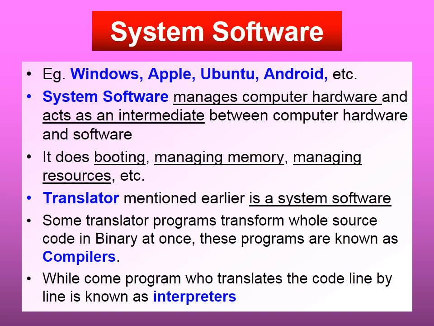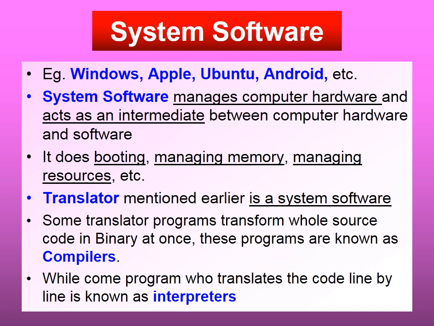Now, let me explain to you what is this translating and interpreting and compiling and all these things. See, we all know that computer stores everything in the form of zeros and ones. Now we cannot understand these zeros and ones. All the data stored in the hard disk is in the form of zeros and ones.